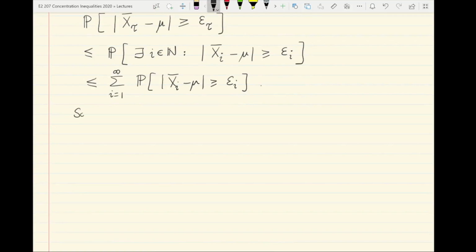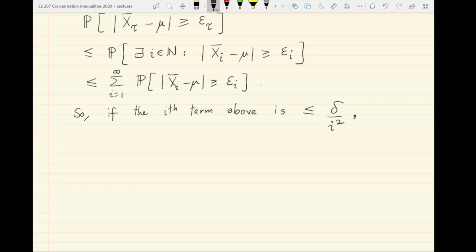So if the ith term in the sum above is, let us say, less than or equal to, let's just say, delta over i square. So delta is the violation probability number we've been given, and let's try to find epsilon i such that each successive term is bounded by delta over i square.